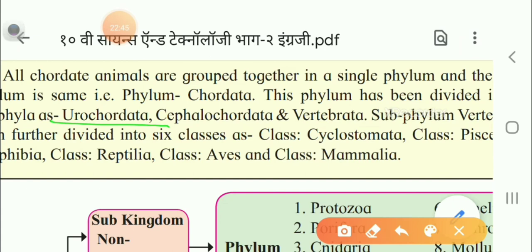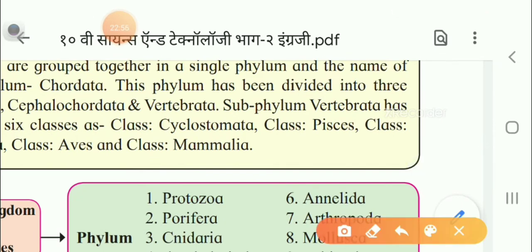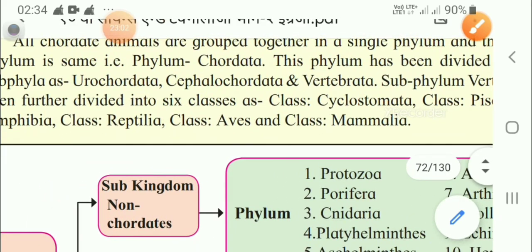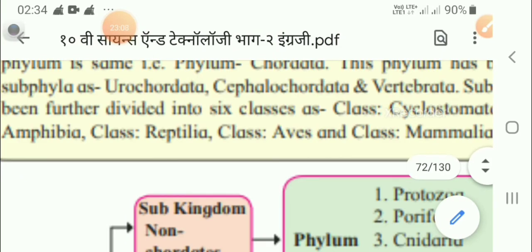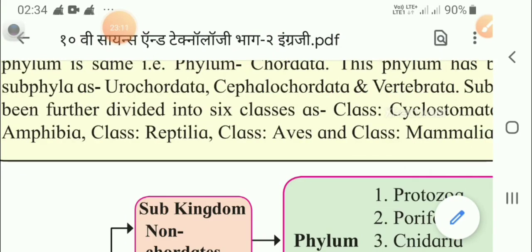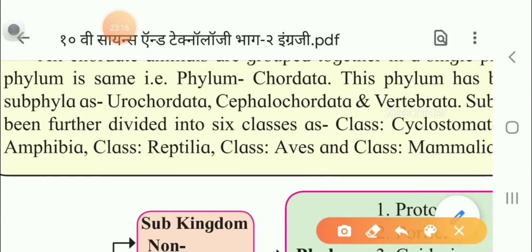Urochordata. I already told the trick how to learn. Cephalochordata and Vertebrata. Then this subphylum Vertebrata, this is an important point, is further divided into 6 classes. How many classes, children? 6 classes. It has been further divided into 6 classes. Then Vertebrata is further divided into 6 classes.